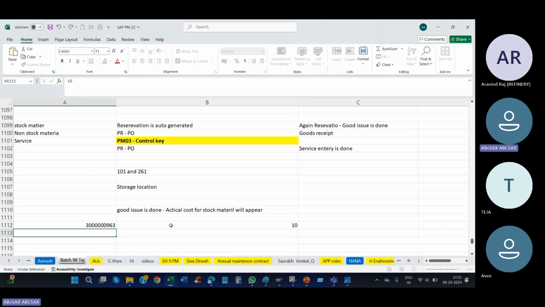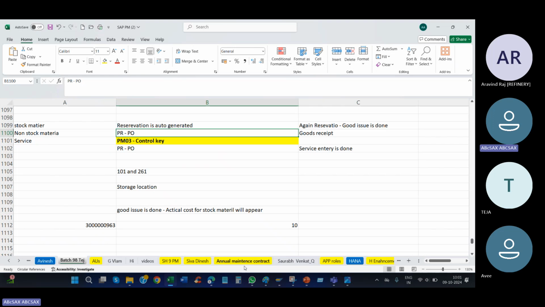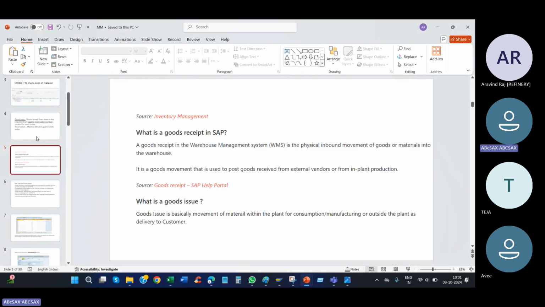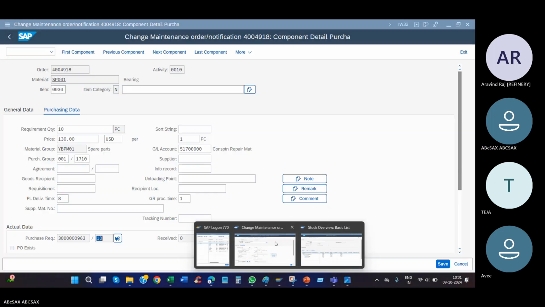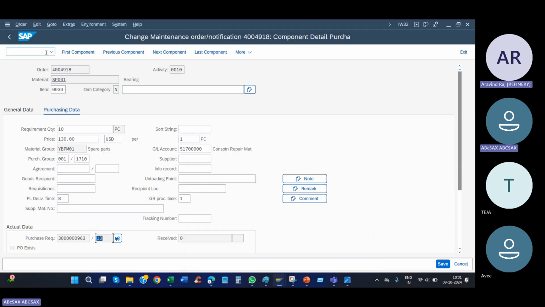For this, the request is now created, so I need to order the material. The request is auto created. I didn't create it manually. The PR is auto created, so the PO has to be manually created. The T code for PO is ME21N. So go to ME21N.